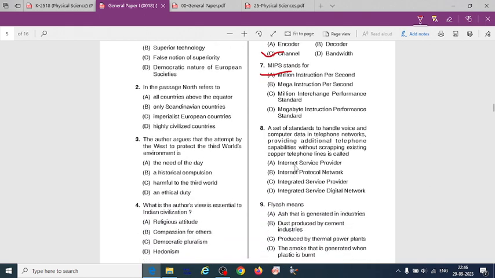A set of standards to handle voice and computer data in telephone networks, providing additional telephone capabilities without scrapping existing copper telephone lines is called. The correct option for this is option D, integrated service digital network.